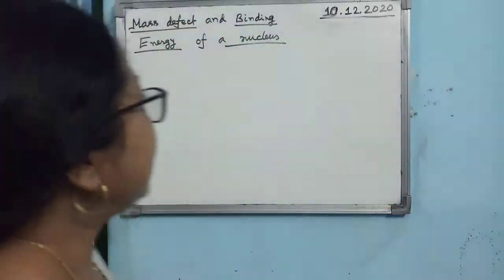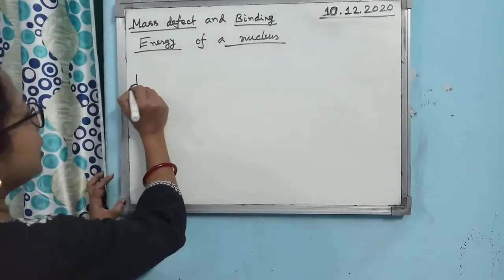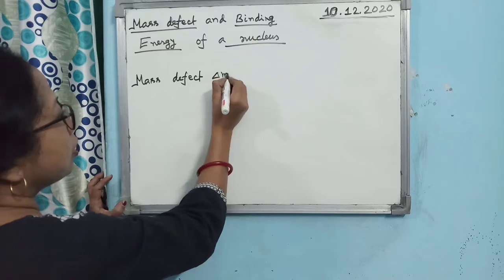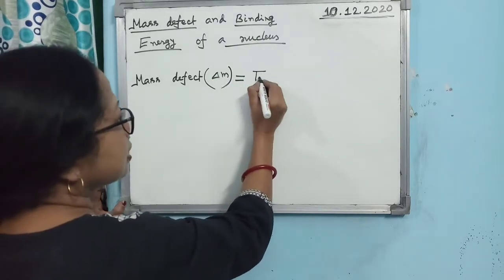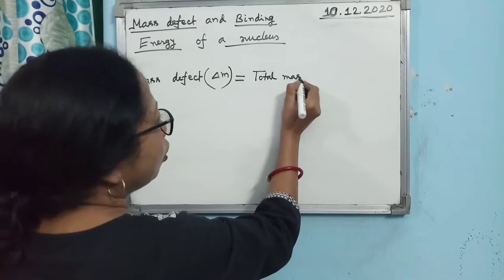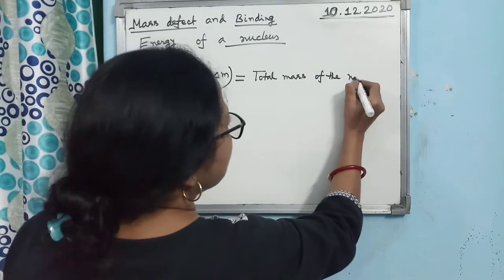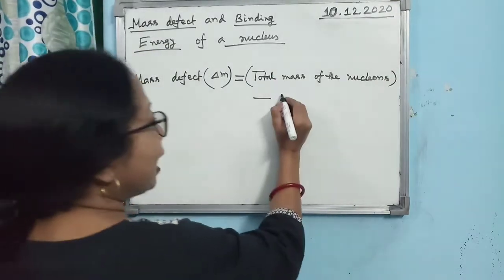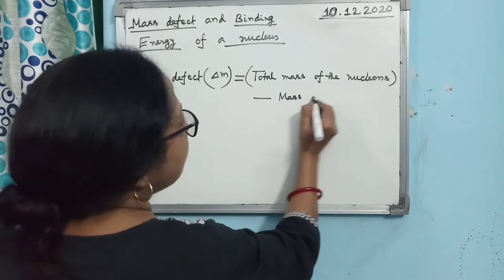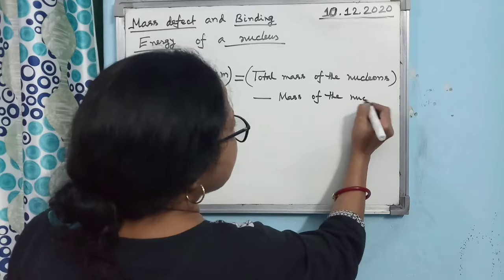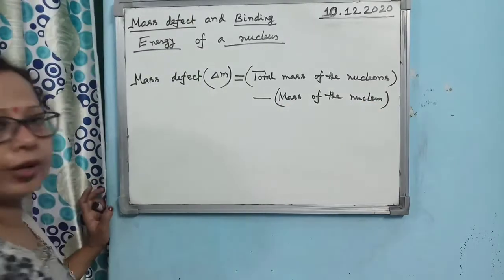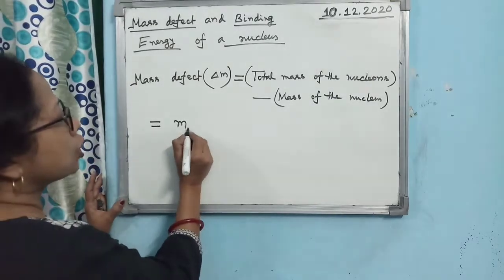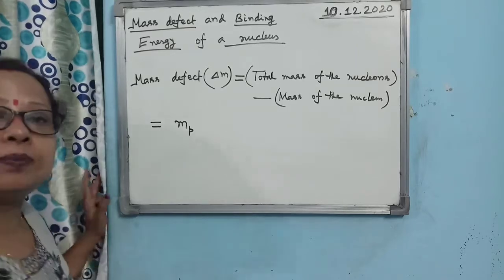Alright. So there are two terms associated with this concept. Mass defect. What is mass defect? We denote it by delta M. Mass defect is the difference between the total mass of the nucleons, meaning the mass of protons and neutrons, minus the mass of the nucleus. So the total mass of the nucleons one can write like this. If you consider the mass of a proton to be Mp, how many protons are there?